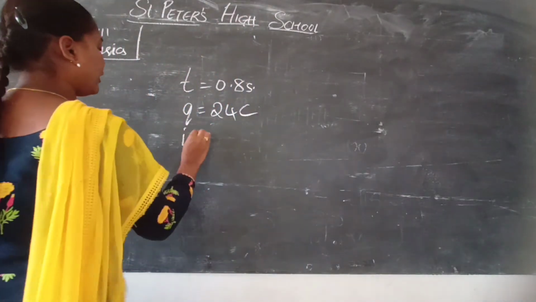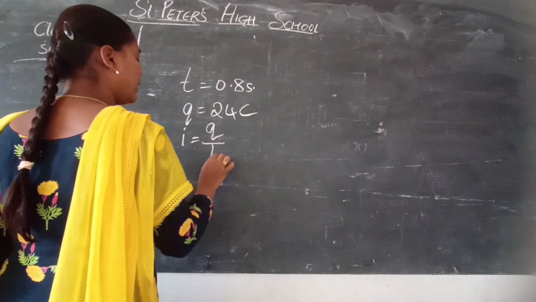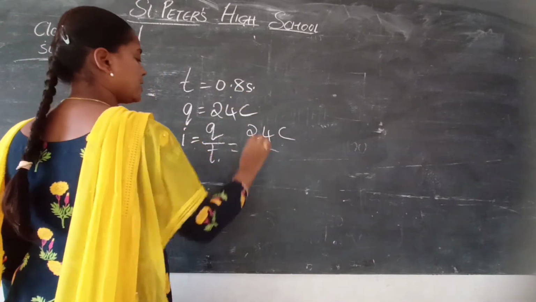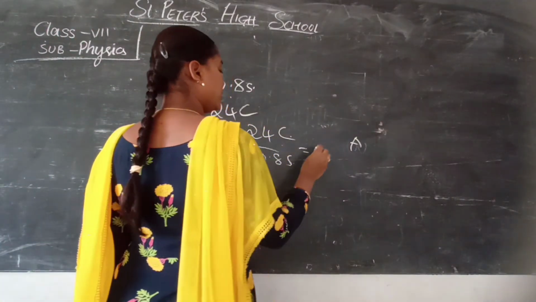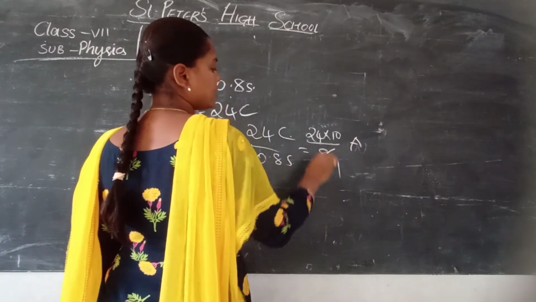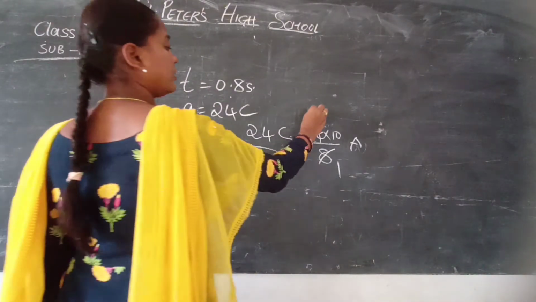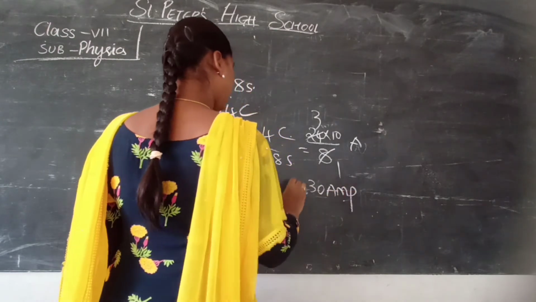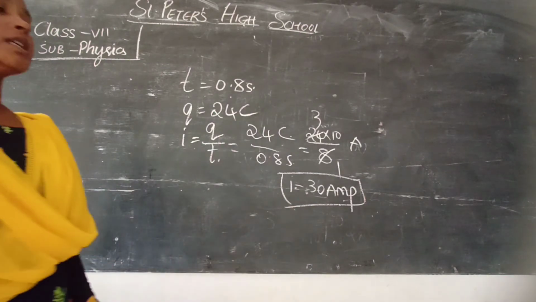What do we have to find out? We have to find out I. We have current I, so we have the formula I equals Q by T. What is Q? 24 coulombs. And T is 0.8 seconds. Coulomb by second is nothing but ampere. 24 into 10 by 8. 8 threes are 24. So we will get 30 ampere. 30 ampere is the current passed through the motor for 0.8 seconds.